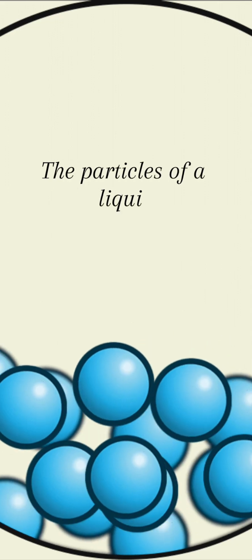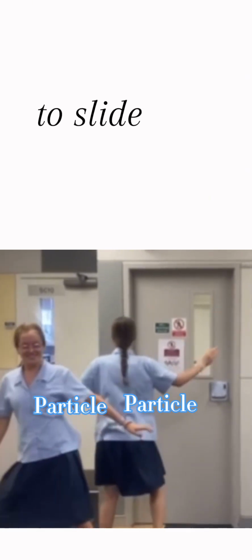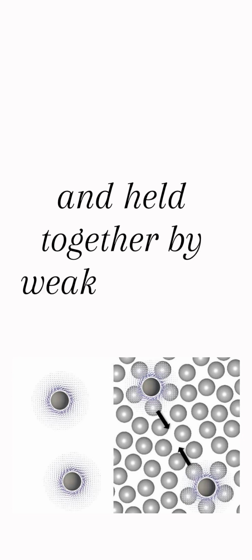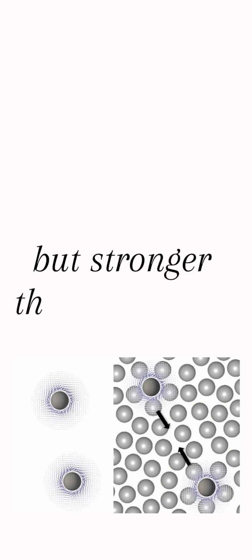The particles of a liquid are close enough together to slide past each other. They are moving and can change shape easily as they are not held in a fixed shape. As long as the liquids are the same, the particles are attracted to each other and held together by weaker forces than solids, but stronger than gases.